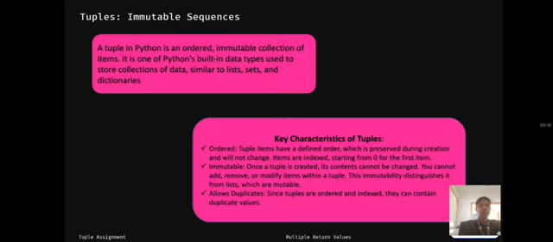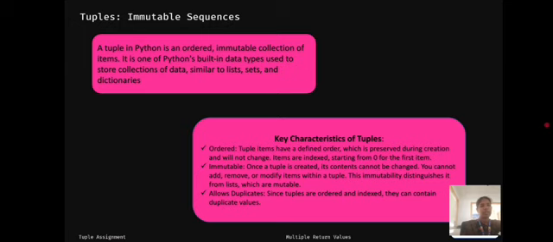And the next one, tuples. Tuples are immutable sequences. A tuple in Python is an ordered, immutable collection of items. It's one of Python's built-in data types used to store collections of data, similar to lists, sets and dictionaries. Tuple characteristics: first one, ordered; second, immutable; and then third, allows duplicates. Ordered refers to tuple items having a defined order which is preserved during creation and will not change.